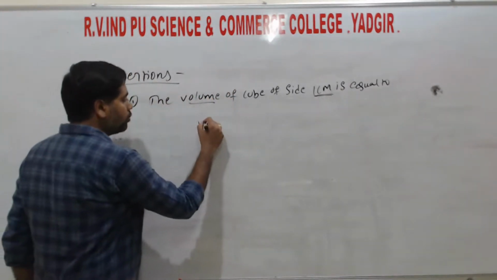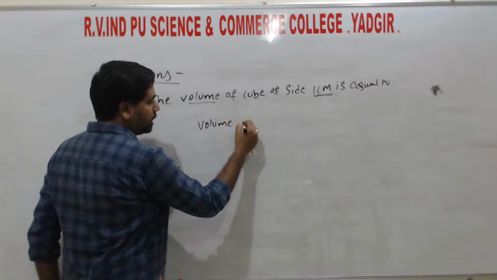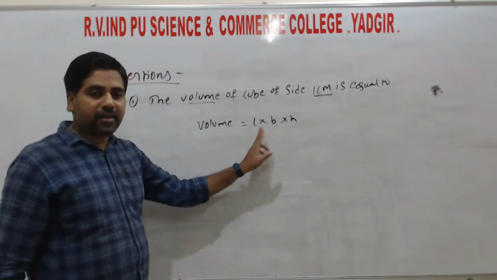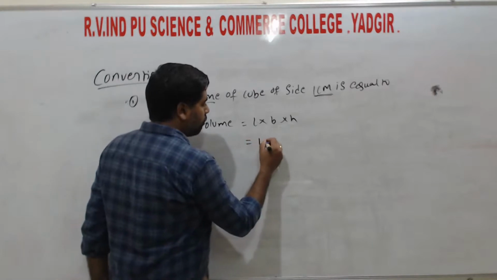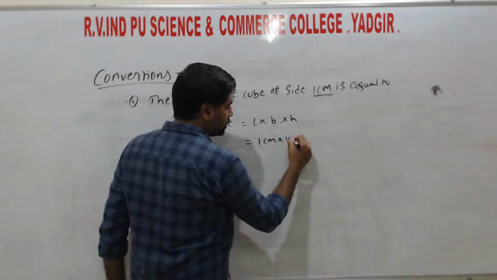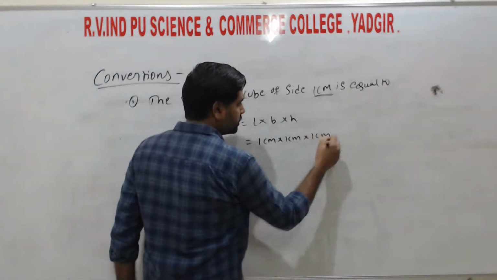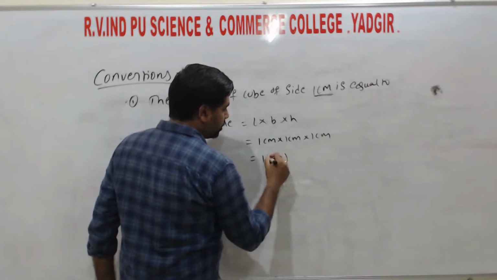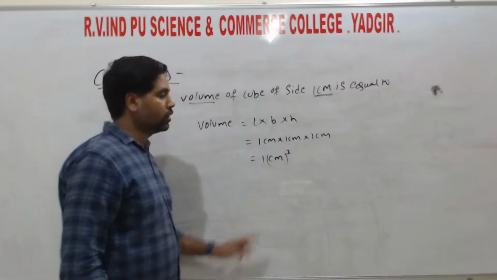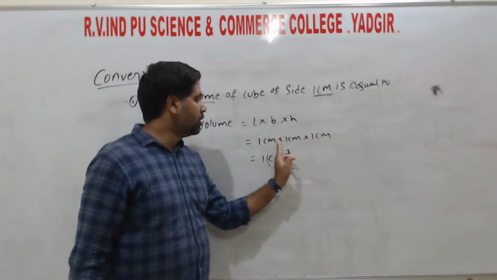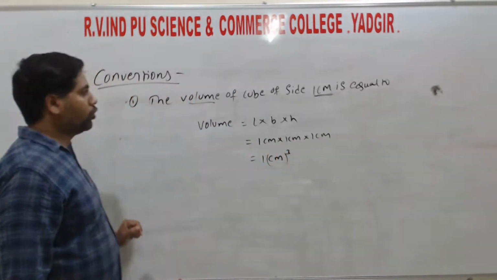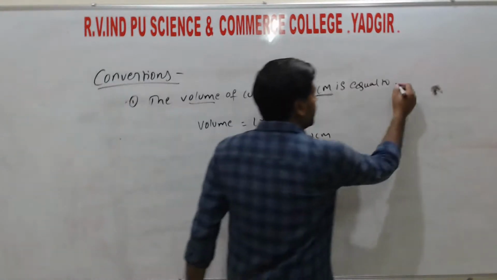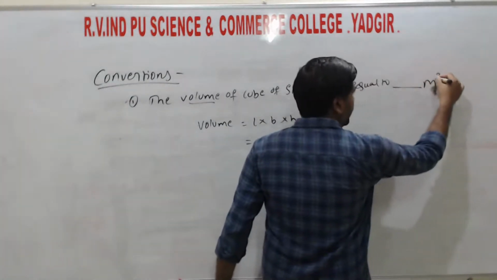We know the volume is equal to length into breadth into height. Each side is 1 centimeter, so 1 centimeter into 1 centimeter into 1 centimeter is equal to 1 centimeter cube.